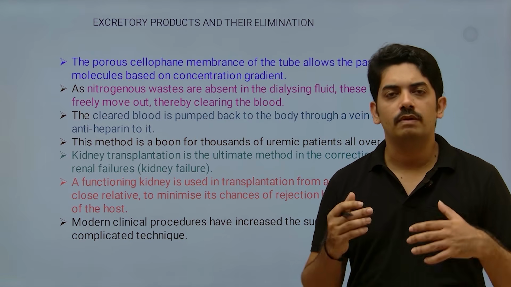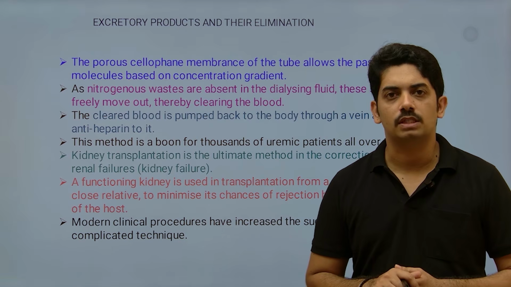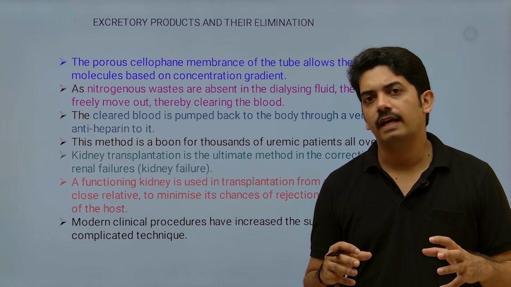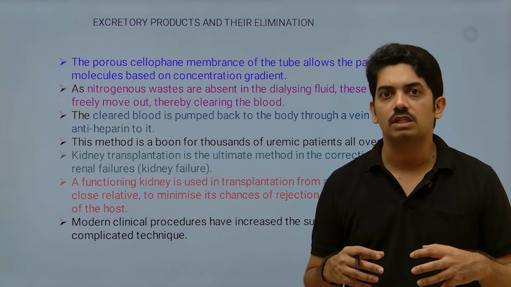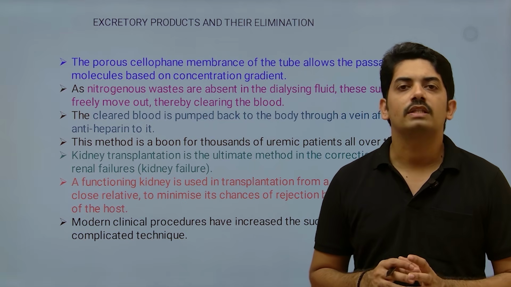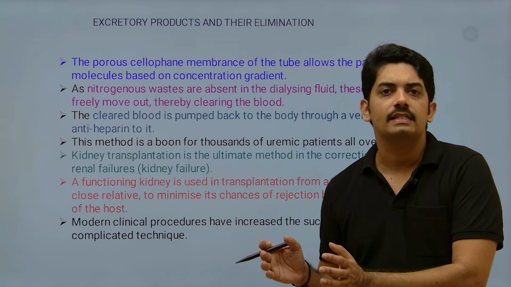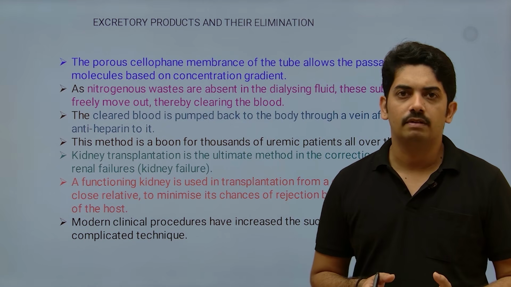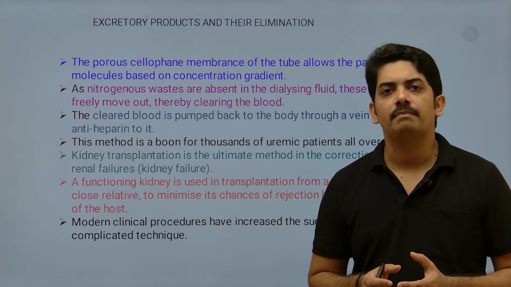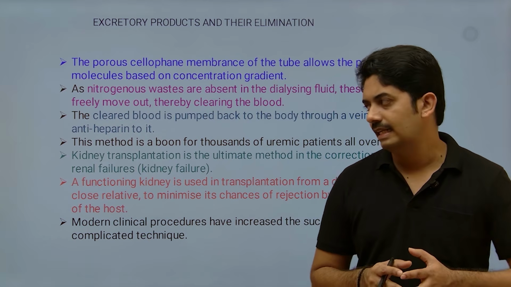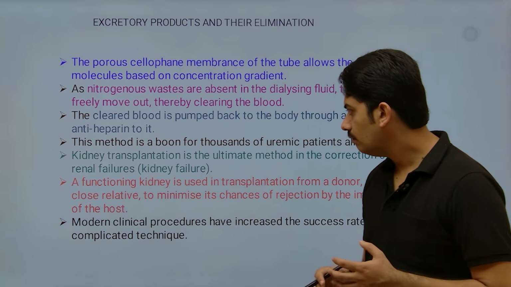You all know our body has an immune system that can identify a foreign body and destroy it. So if the kidney is taken from an unrelated person, the organ may be rejected by our body. So it is preferable to have a close relative for kidney transplantation.